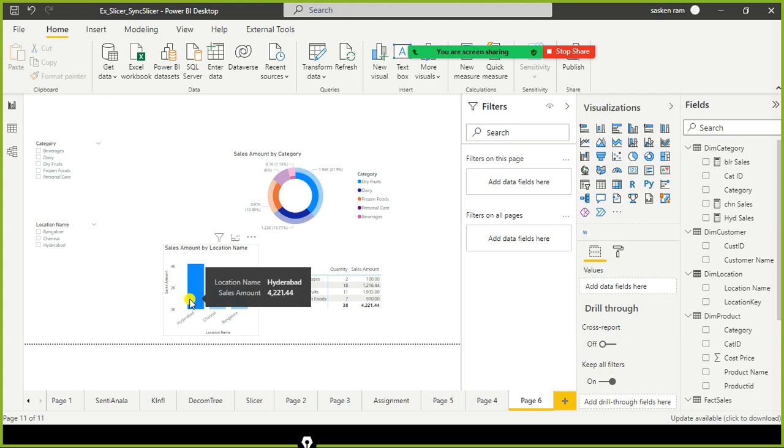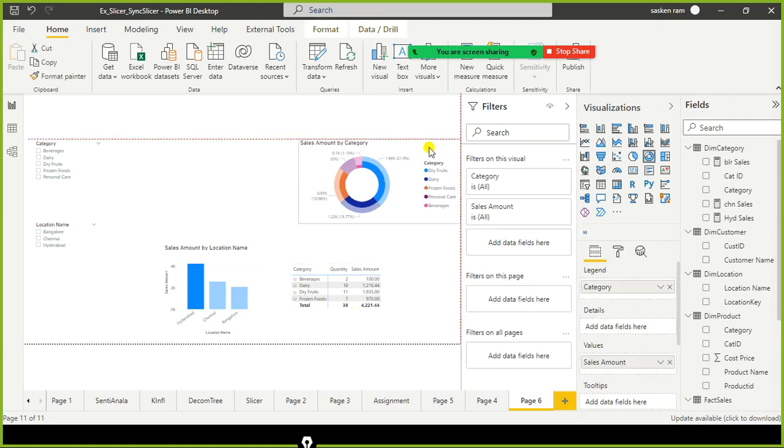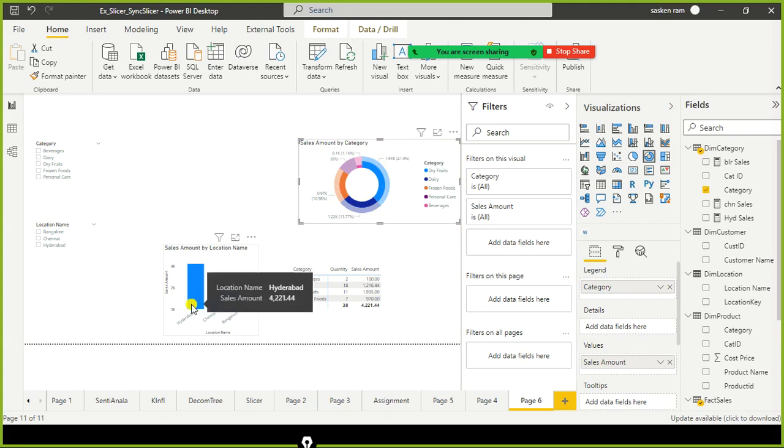It got highlighted. It applied the filter across the visuals within this report page automatically, and it highlights the relevant data across the visuals. You need to remember this. This is called cross highlighting.